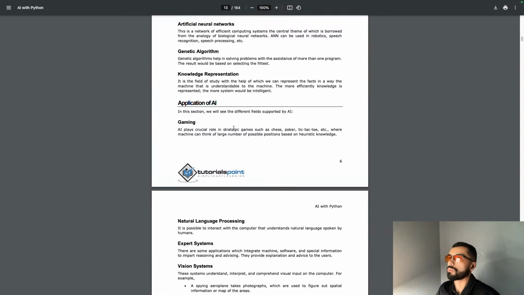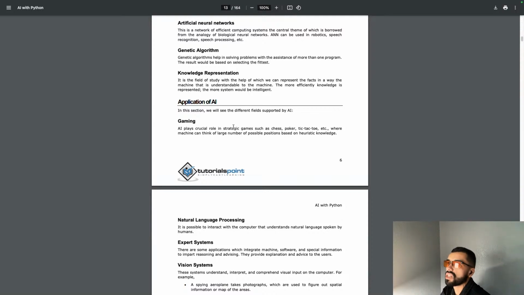Knowledge representation. It is a field of study with the help of which we can represent the facts in a way that is understandable to the machine. The more efficiently knowledge is represented, the more intelligent the system will be.